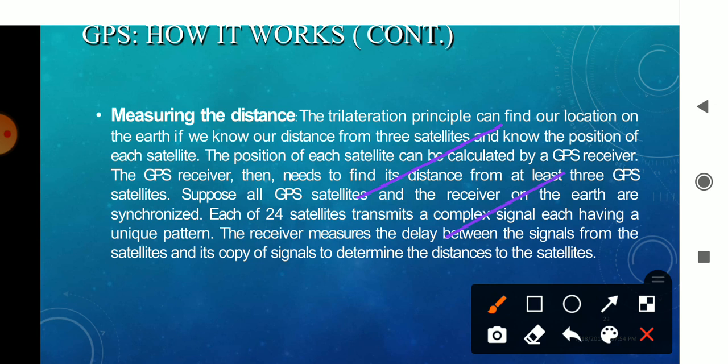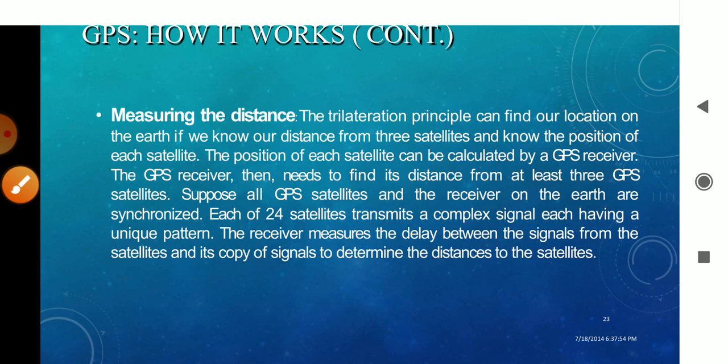A unique pattern is prepared whenever it sends the signals, and it even measures the delay which is happening over the signal. GPS not only finds out the distance of the satellite, it even finds out the delay between the signals whenever it is crossing from one end to another. That will be calculated.